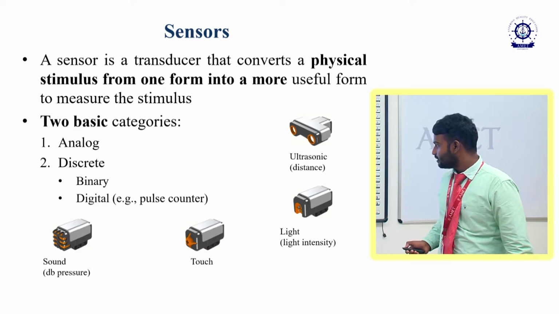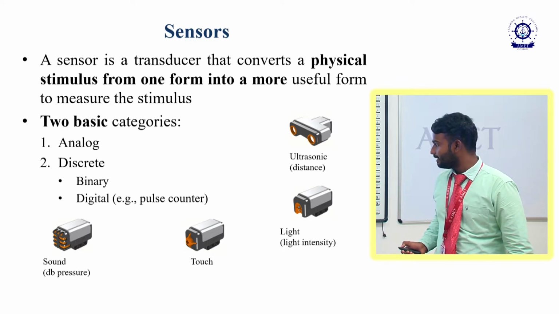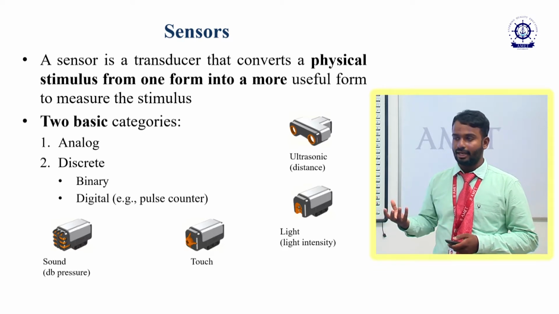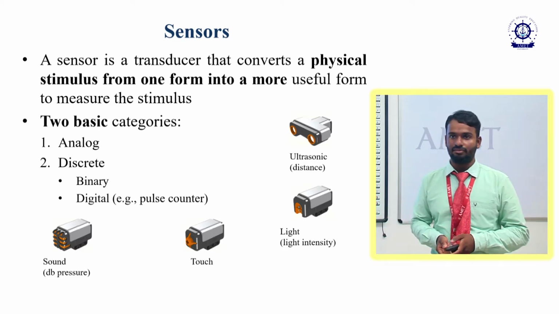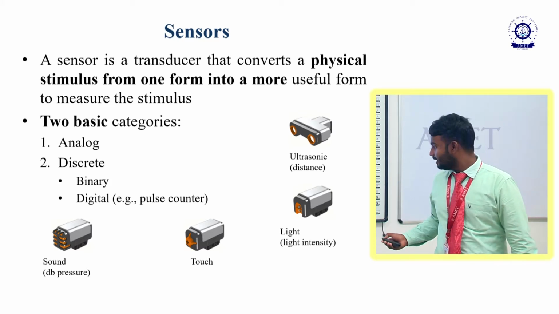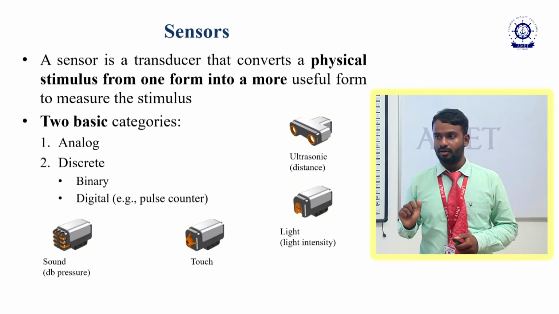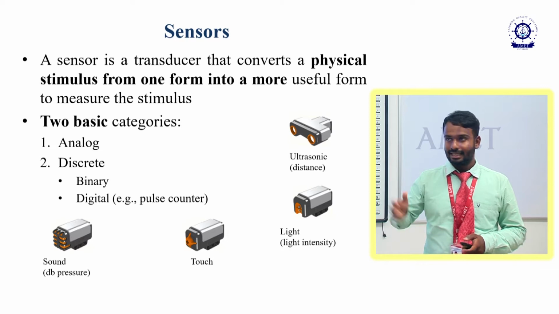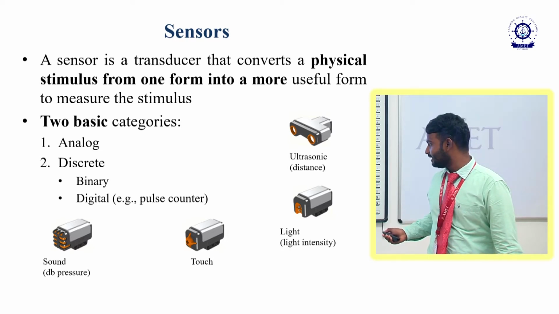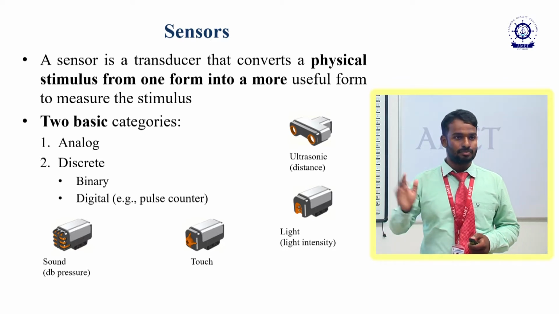You can see this is the sound sensor. It takes the input as sound, and with this sound it can measure the decibels in the form of pressures, and this will be converted into electrical signals. Then this is a touch sensor, by which I can give any sort of touch. It will be sensed, then it gives electrical signals at the output, telling that there is some sort of touch.